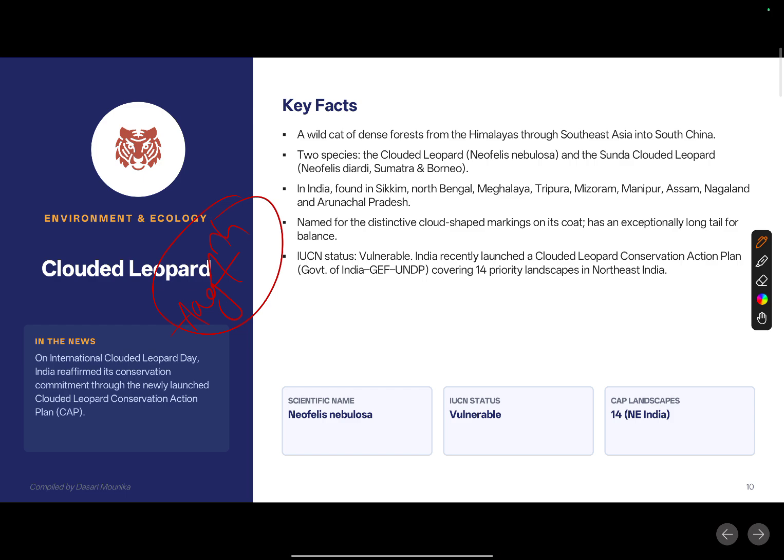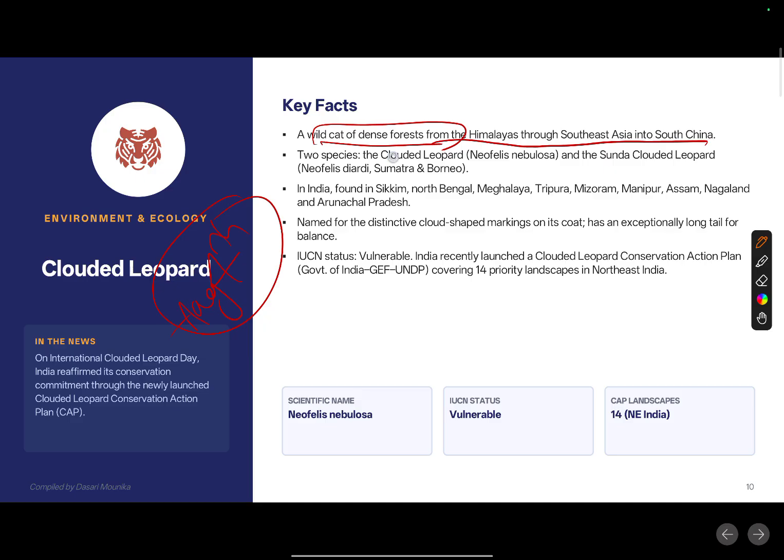The government has also launched the newly launched Clouded Leopard Conservation Action Plan. Okay, clear. Now we will see the unique features of the clouded leopard. A wild cat of dense forest, from the Himalayas through Southeast Asia into South China, which means it is also located in China.